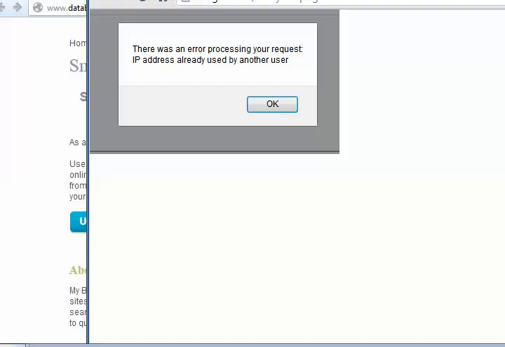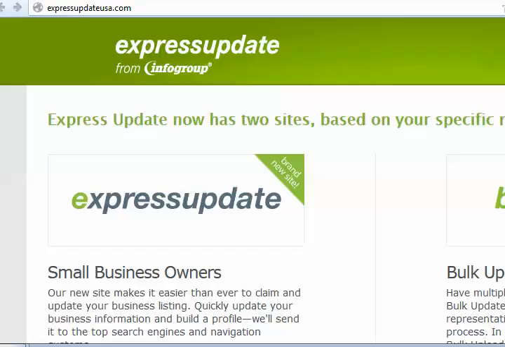So they're getting more and more strict. If you have clients, you might have trouble. You might actually need to go to their place of business to submit their information, because if you do everything from your office IP address or your home office IP address, you could end up with an error like this coming from Axiom. Now, good news though, there are other options for you that are pretty easy, whether you're on the black hat side or the white hat side of the equation.